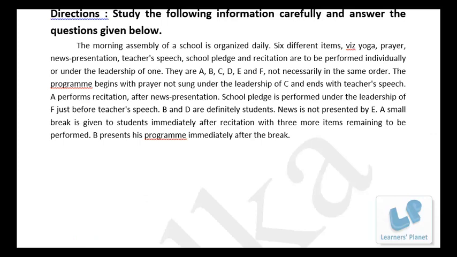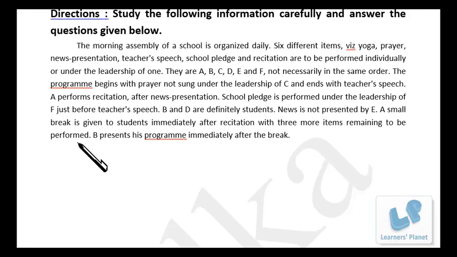The morning assembly of a school is organized daily. 6 different items: yoga, prayer, news presentation, teacher speech, school pledge and recitation are to be performed individually or under the leadership of one. They are A, B, C, D, E and F, 6 people, not necessarily in the same order.